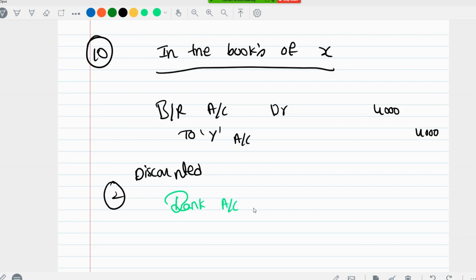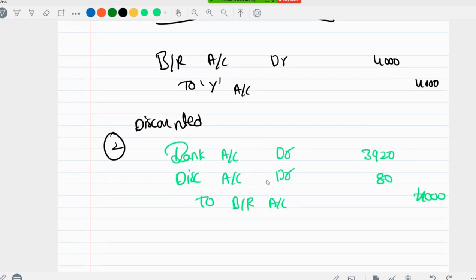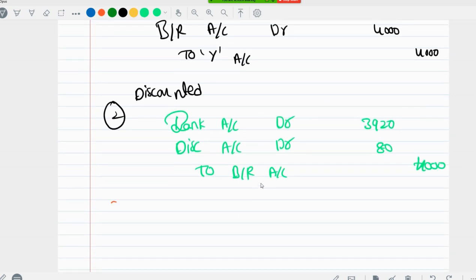Bank account debit 3,920 rupees. Discounting we have already calculated how. Discount account debit 80 rupees to bills receivable account 4,000 rupees. Okay, but out of this we have transferred 50% to Y, right? So out of the 3,920 we received, 50% has been remitted to Y.